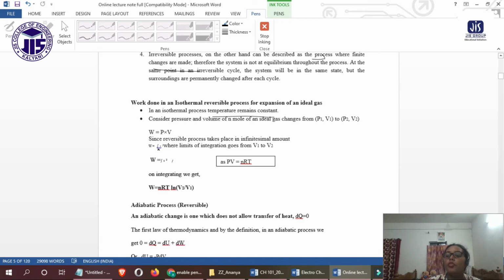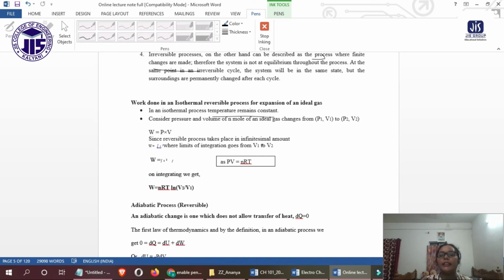Now work done, that is equal to P dV, right? Since a reversible process takes place in infinitesimal steps, W is an integration, with the limits of integration from V1 to V2.